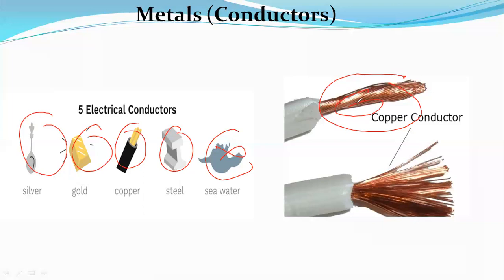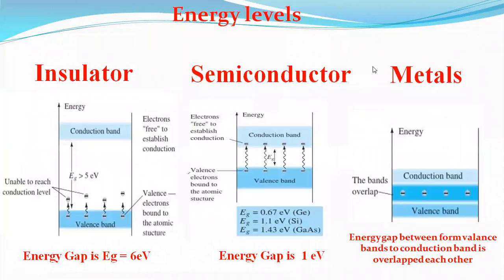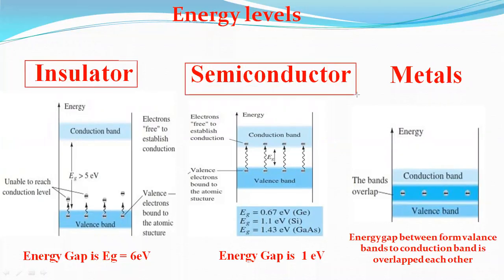Already we discussed the semiconductors. Now, energy levels in semiconductor, insulator, and metal. See here, first we annotate. This is insulator, this is semiconductor, this is metal.